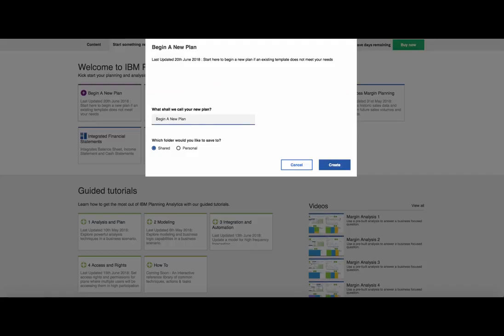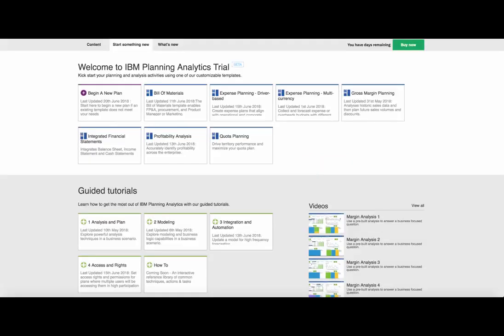Use this template to get ideas on how to tackle your problem, but use the Begin a New Plan option to build your model from scratch. Ask for help. Our field and our partners have helped hundreds of customers build solutions that are just right for them. They can do the same for you.